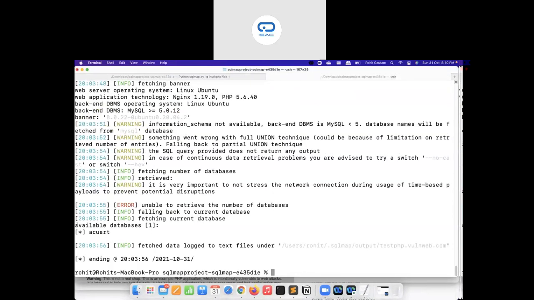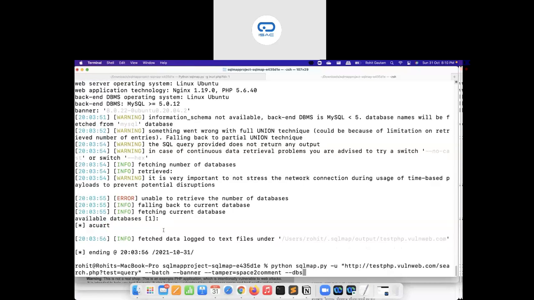And it's really awesome. We have identified the database, which means the target is vulnerable, and we can confirm that there is a database name that we are able to see. The database name is AquaArt. So I need to interact with this specific database.